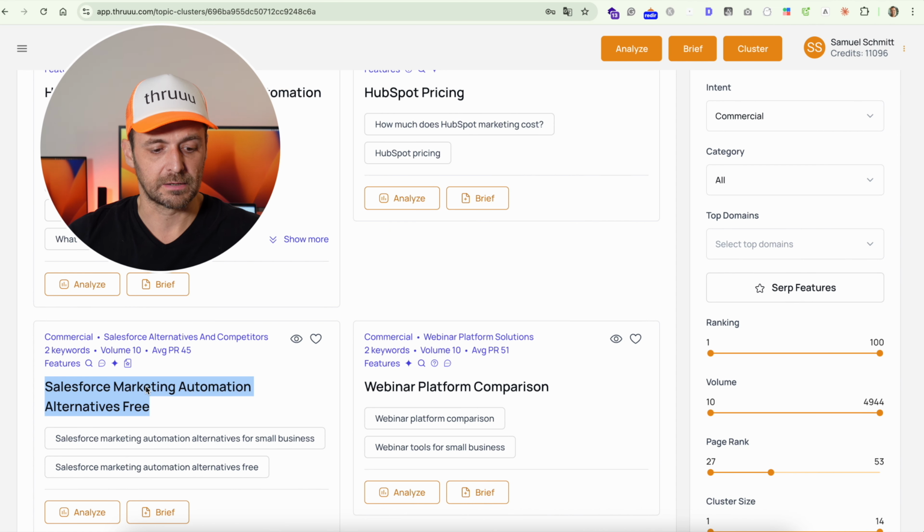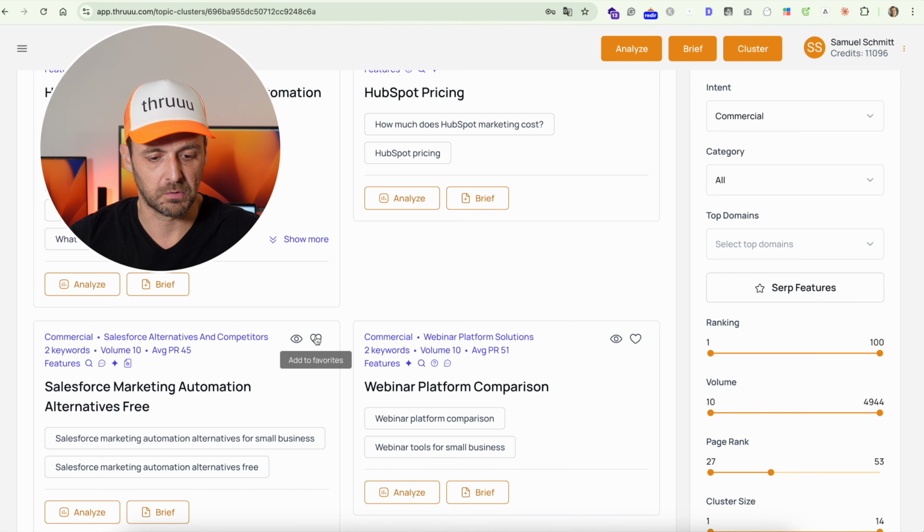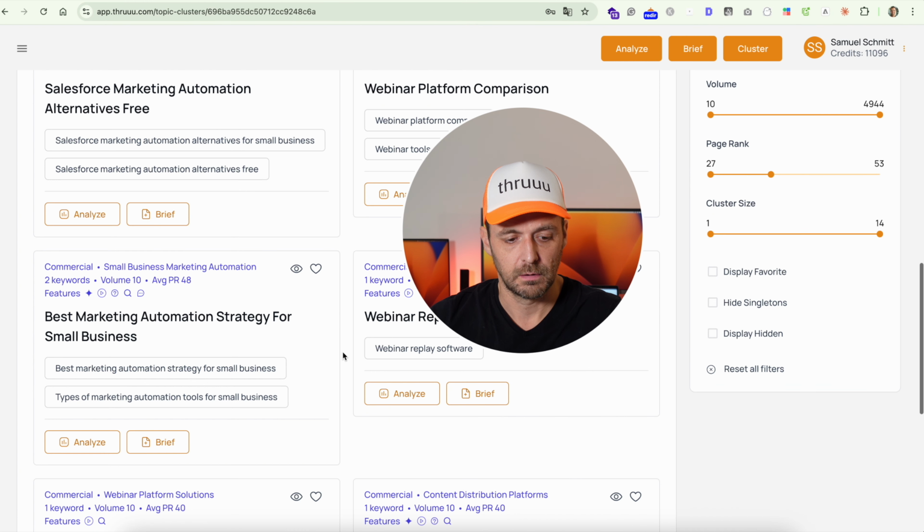Salesforce marketing automation alternative for free, yes, why not? Could be a good topic as well. Best marketing automation for small businesses as well, could be interesting.